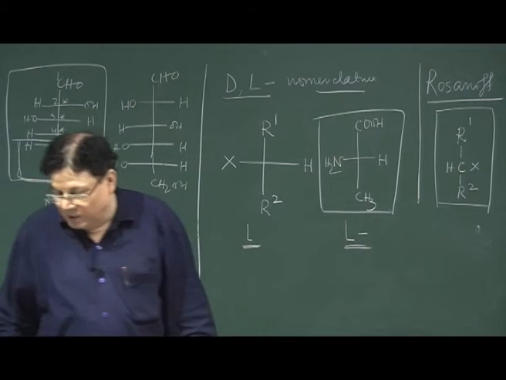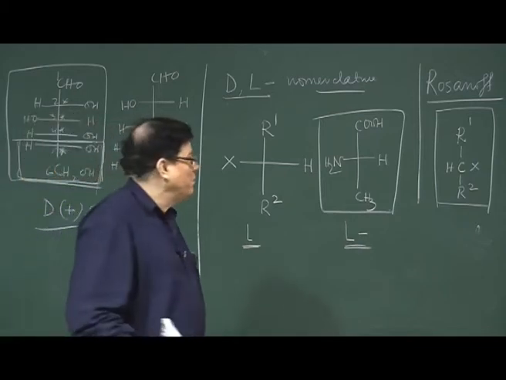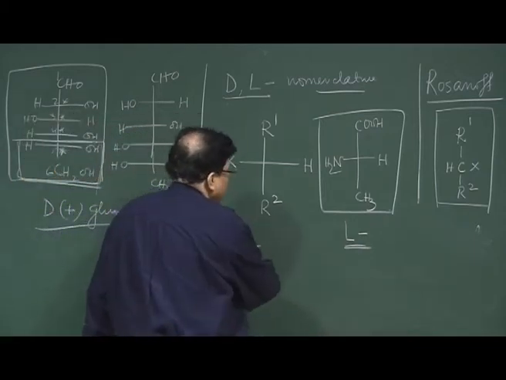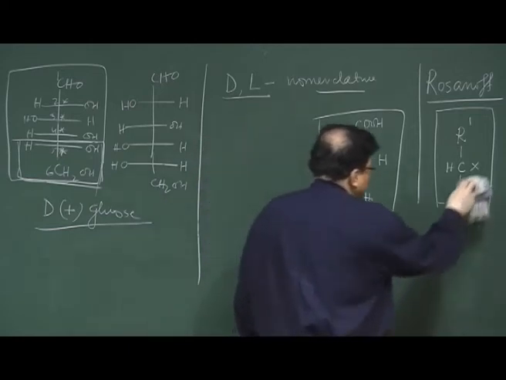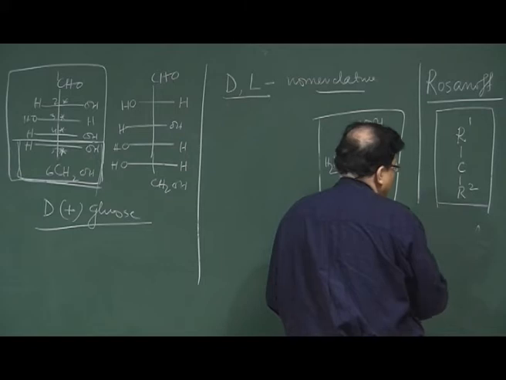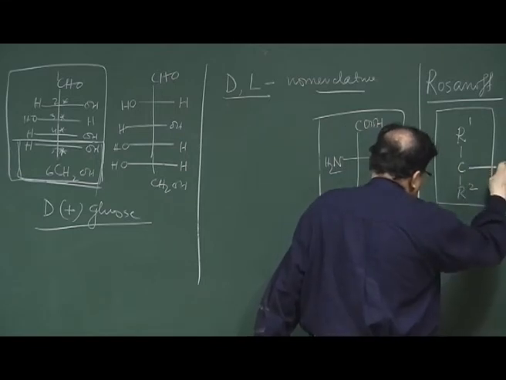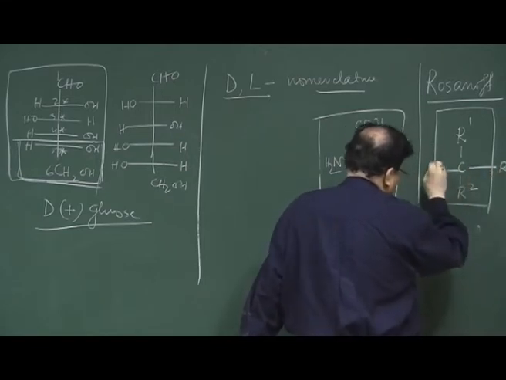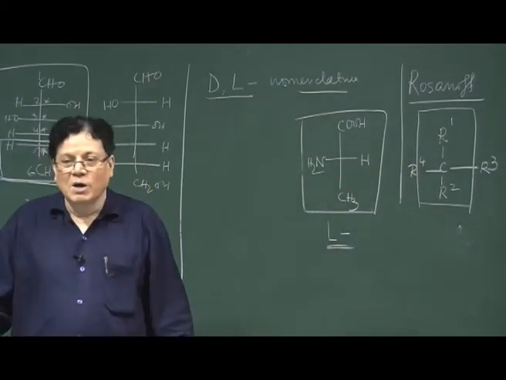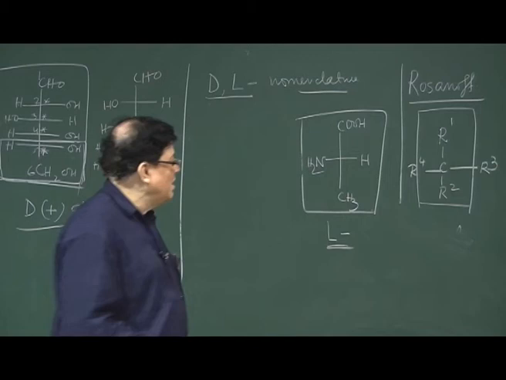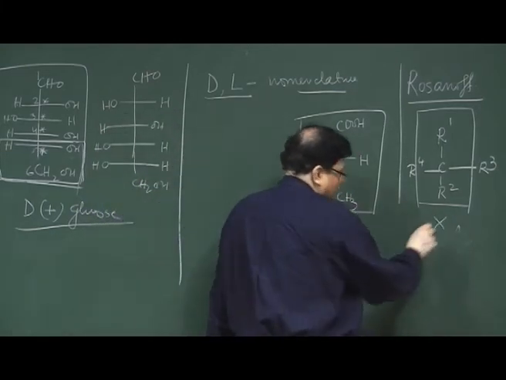However, this method of absolute configuration is not universal, is not very general. Why? Because in many cases you may not have any heteroatom, you may have another R3 and R4, then what are you going to do? There is no heteroatom. So, DL nomenclature will not be applicable here.